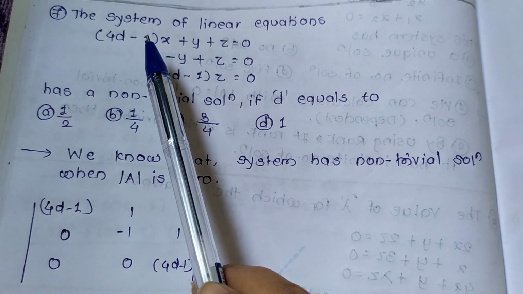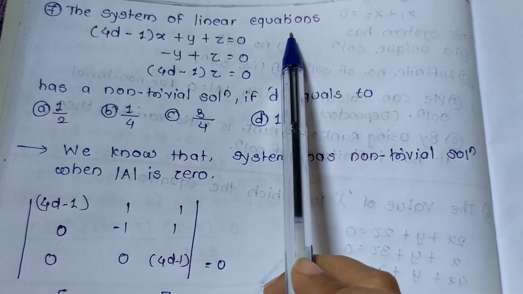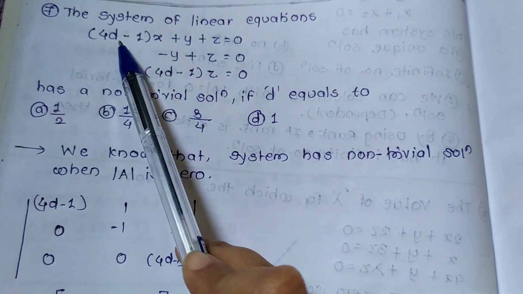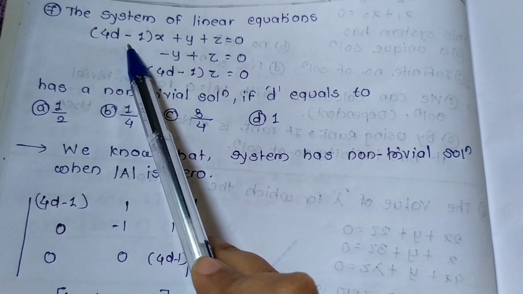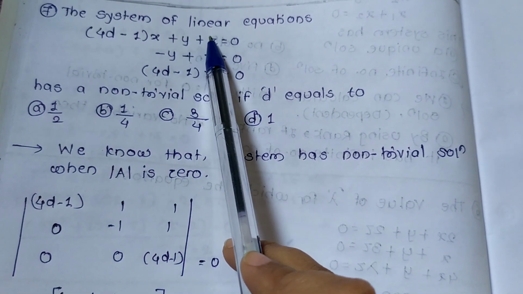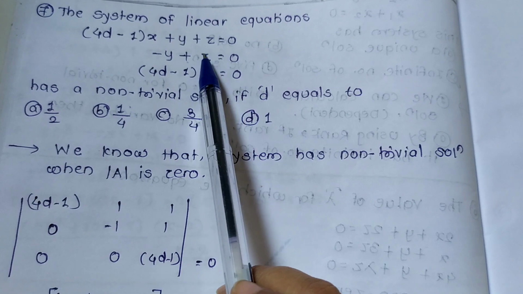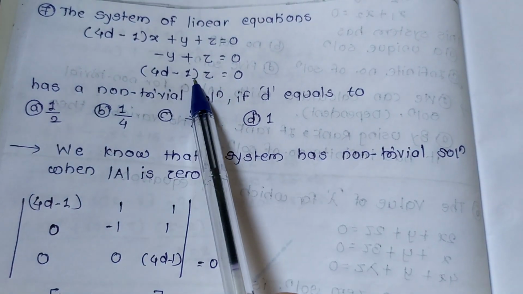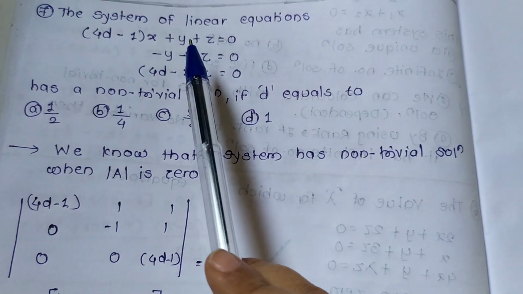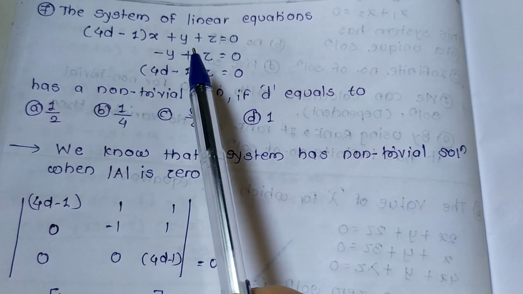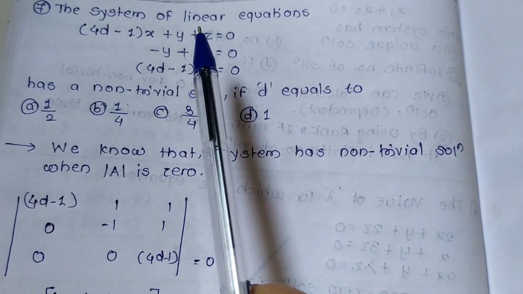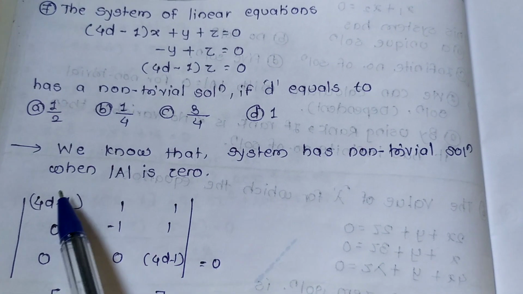The system of linear equations. This is the coefficient, this is the coefficient 1, 1, minus 1, 1. And this is the coefficient of z. Take the correct coefficients and make a matrix.